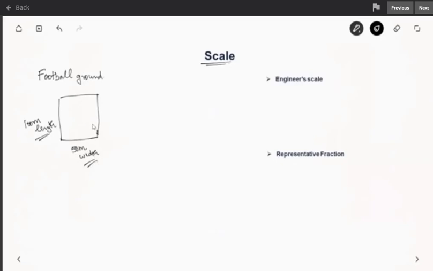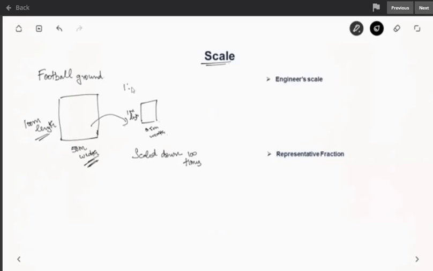So you cannot actually translate into a paper of same size, because obviously you cannot have a paper of size 100 meter or 50 meter width. Nowadays it's all computerized, but still for viewing purposes it is better when you scale it down. Like in a plan you can show this 100 meter length in just 1 meter length. So this will be 1 meter length, and accordingly this will be 0.5 meter width. So what we have done here is we have just scaled down by 100 times so that it is easy for viewing. So if you want to know the scale, we have scaled down here 100 times.